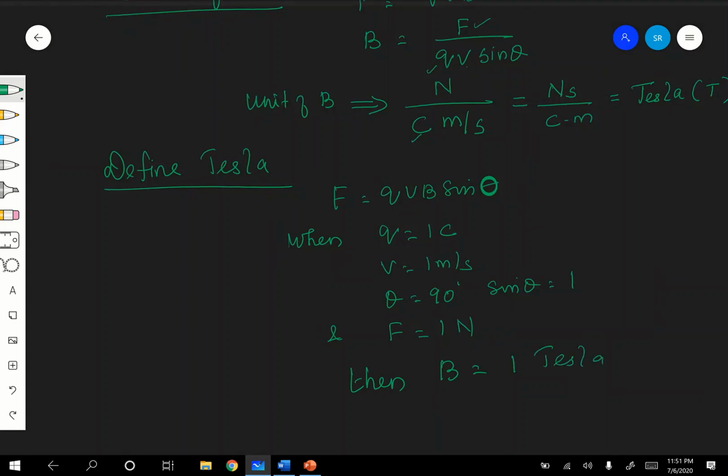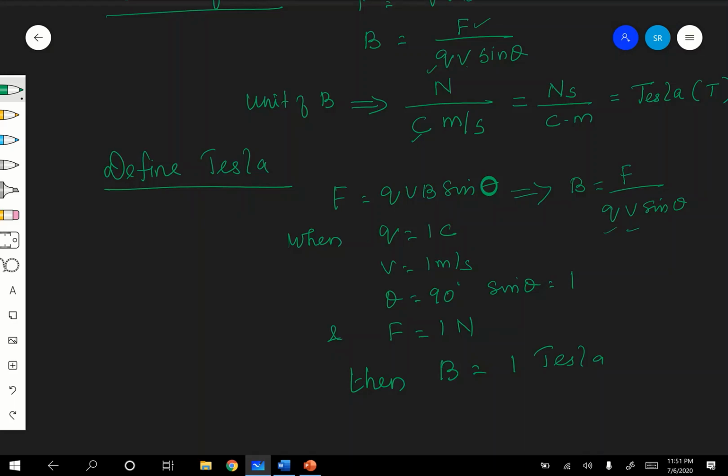Everything is 1, which implies that your B is equal to F by QV sine theta. F is 1, Q is 1, V is 1, sine theta is 1. Everything is 1, so B is equal to 1 Tesla. Are you following?